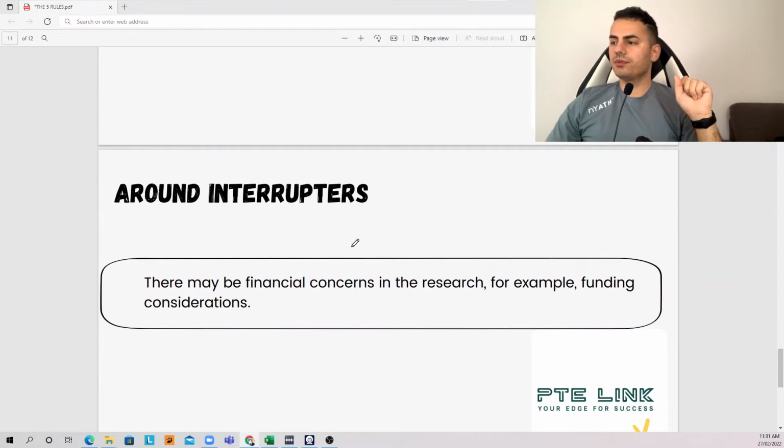There may be financial concerns in the research, for example, funding considerations.